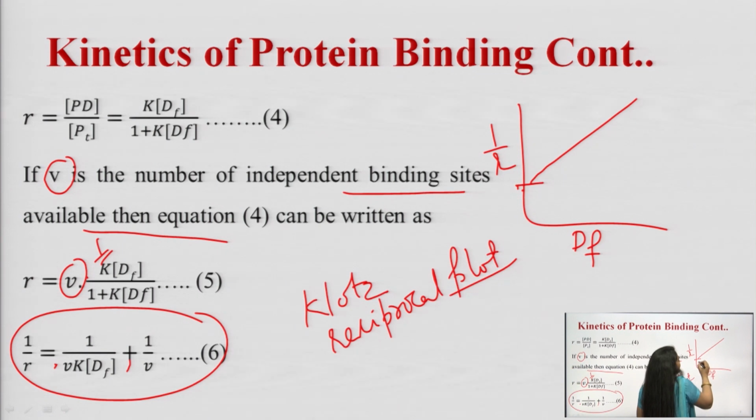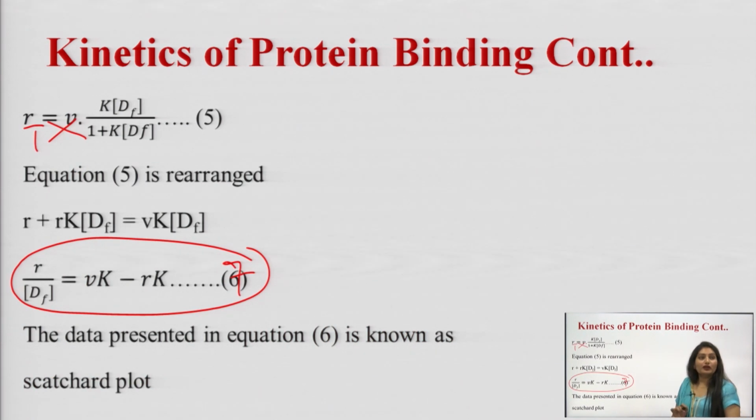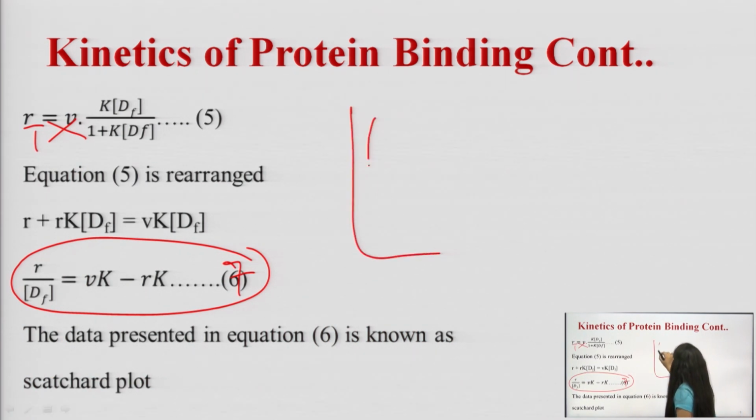From the intercept we can calculate V, and the slope can be calculated from 1 upon Vk. So, the value of V will be calculated from the intercept, and after getting the value of V, we can easily calculate the value of this constant. So, this is the Klotz's reciprocal plot. In the Scatchard plot, there will be a graph like this. This is a plot of the Scatchard plot.